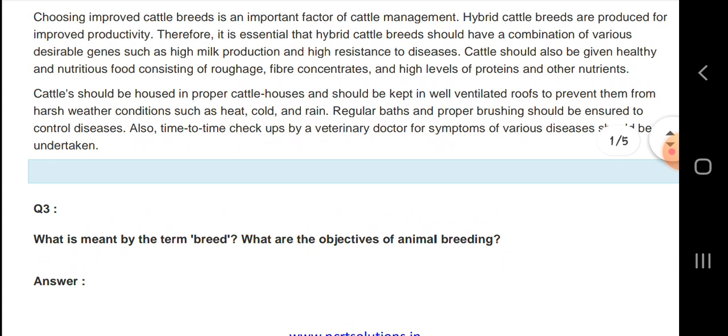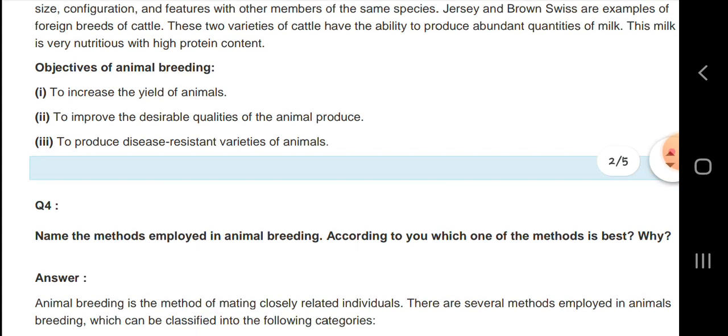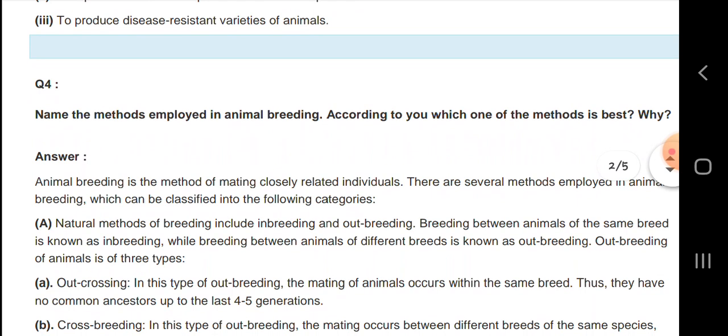Next, let us know what is meant by a breed and what are the objectives of animal breeding. A breed is a special variety of animal within a species. It is similar in most characteristics such as general appearance, size, configuration and features with other members of the same species. The objectives of animal breeding are to increase the yield of animals, to improve the desirable quality of the animal produce and to produce disease resistant varieties of animals.